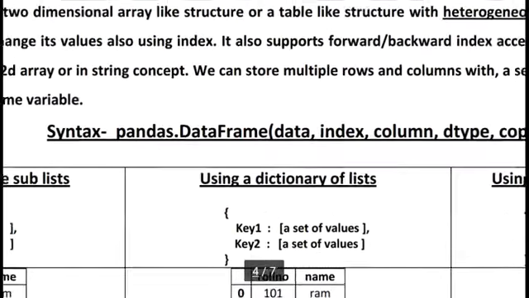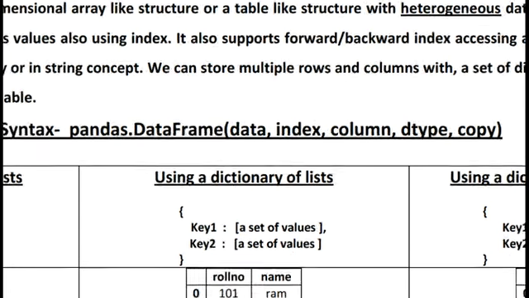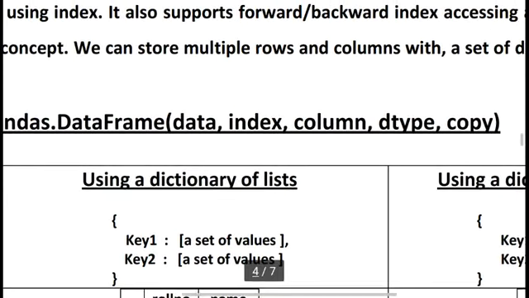But before that, I am telling you the particular syntax to create a data frame. You can see here I am writing pandas, the variable name, dot DataFrame. Here DataFrame, D and F always capital, and opening small bracket: data, comma, index, comma, columns. Here columns is a new thing.